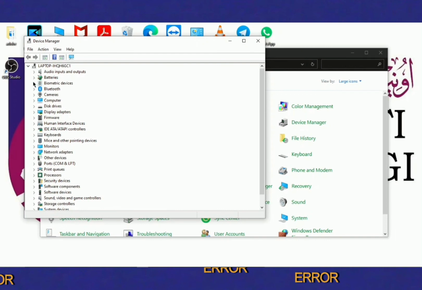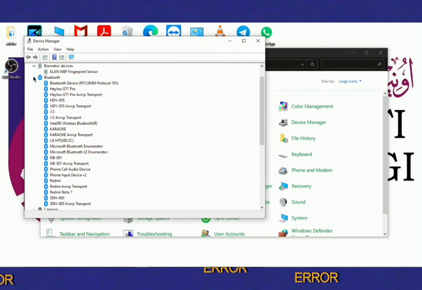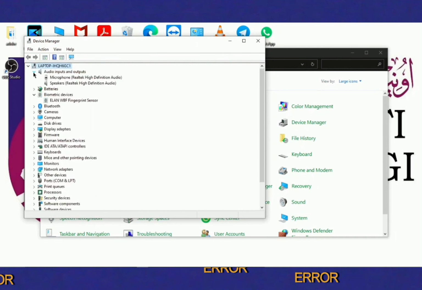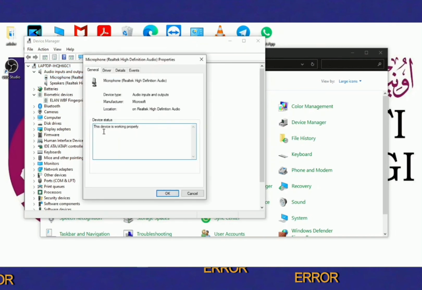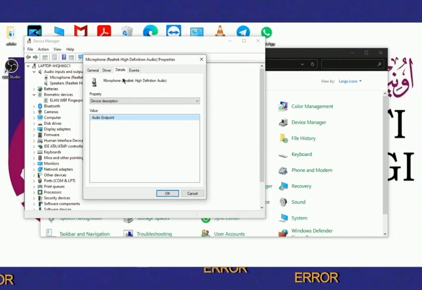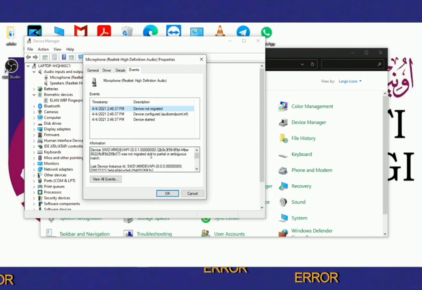The device manager will help you to find what the problem in your PC hardware is, if there is any hardware damage, and also help you to troubleshoot the problem. And as you can see here, we can check every single hardware whether it's functioning well or not. You can check the driver details and resources of the hardware and input-output device. That's all for how to run the device manager.